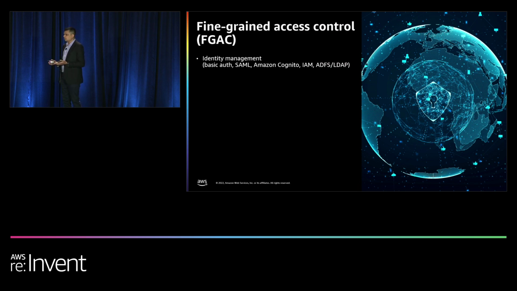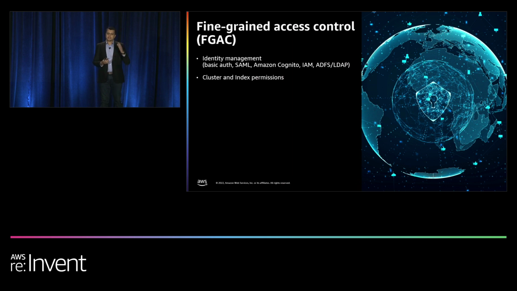Or if you have a SAML-based identity provider, then you can integrate that natively with OpenSearch Dashboards. You can use OpenID Connect with Amazon Cognito. You can use IAM, as well as integrate with LDAP servers using ADFS, or Active Directory Federation Services. As you can see, there are many different types of identities that we can support.